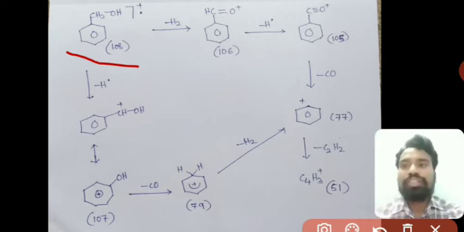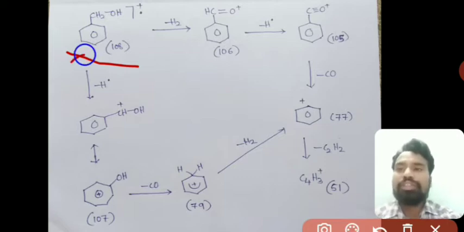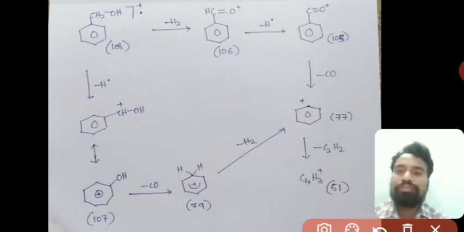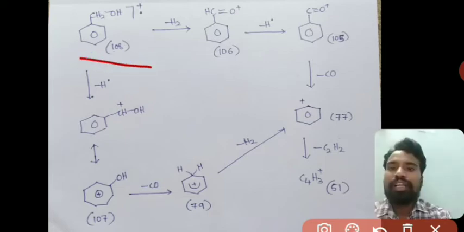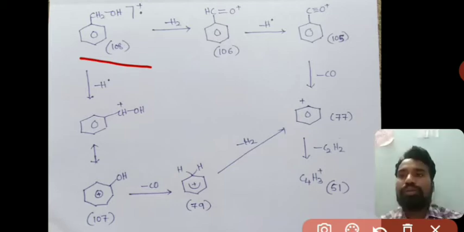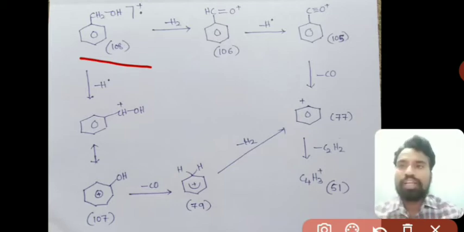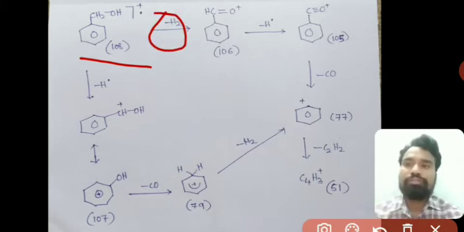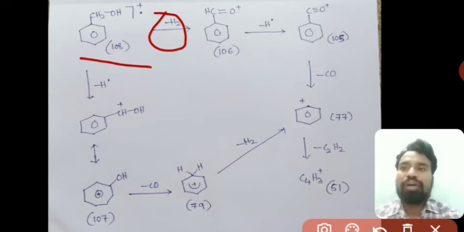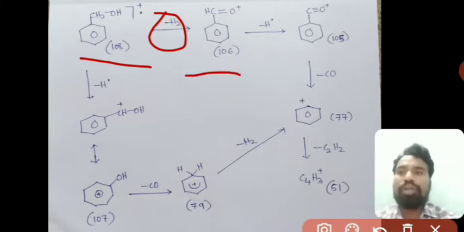Here the benzyl alcohol, when we bombard it with an electron beam, forms a radical cation. So this is the radical cation which is formed here. Directly I have written the radical cation. The m/z value is 108, right? After that, by losing hydrogen, it forms CH=O+.